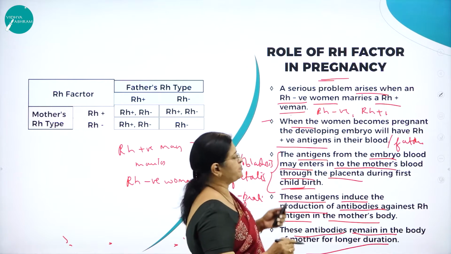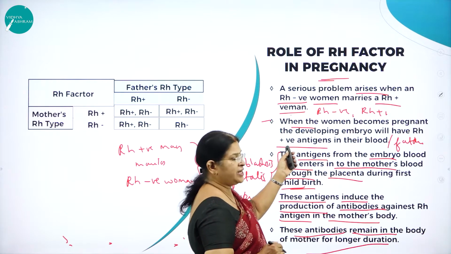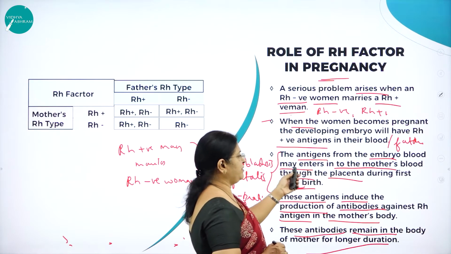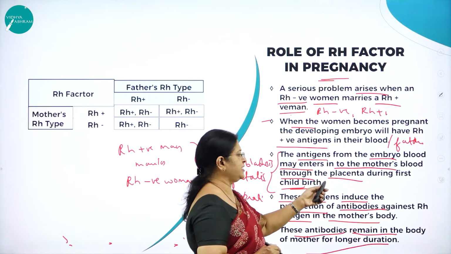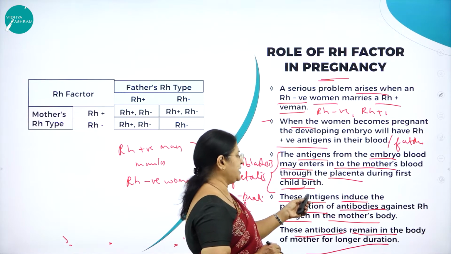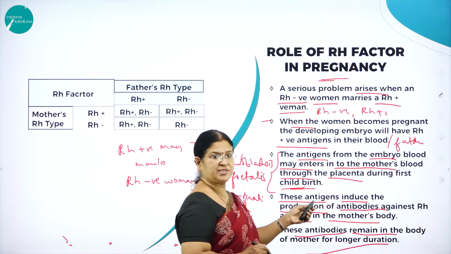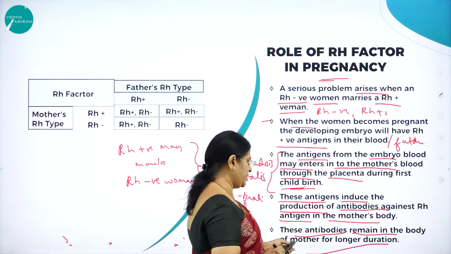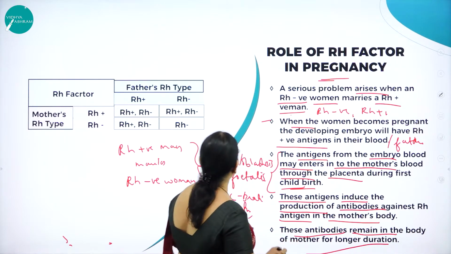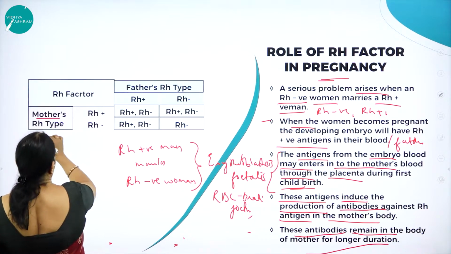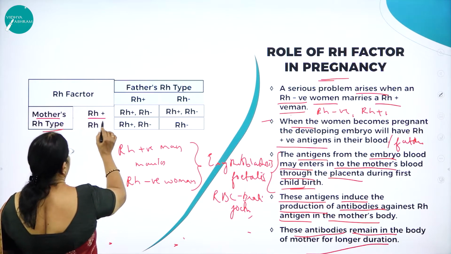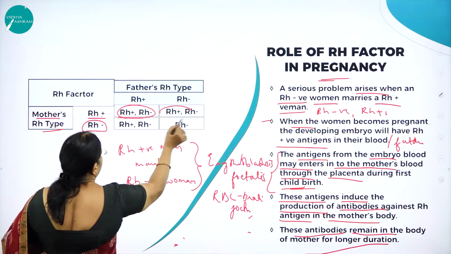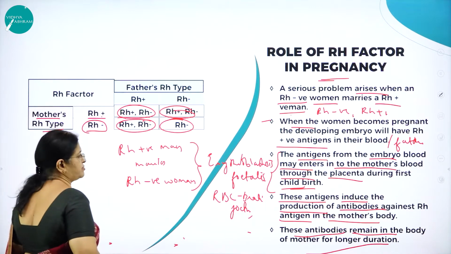So when the woman becomes pregnant, the developing embryo will have Rh positive antigens in their blood. So the antigens from the embryo blood may enter the mother's blood through the placenta during first childbirth. So these antigens induce the production of antibodies against Rh antigen in the mother's blood, and these antibodies remain in the body of the mother for a longer duration. So here you can see mother's Rh type. So father is Rh positive and mother is Rh negative. So here you can see how the Rh factor is going to be responsible.